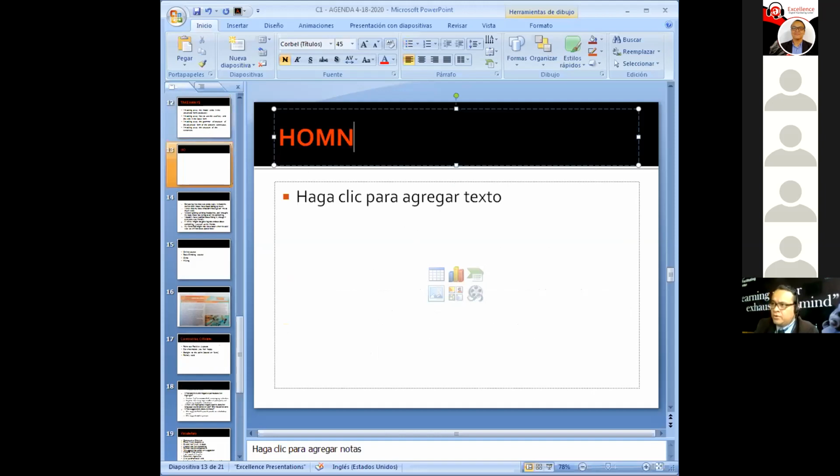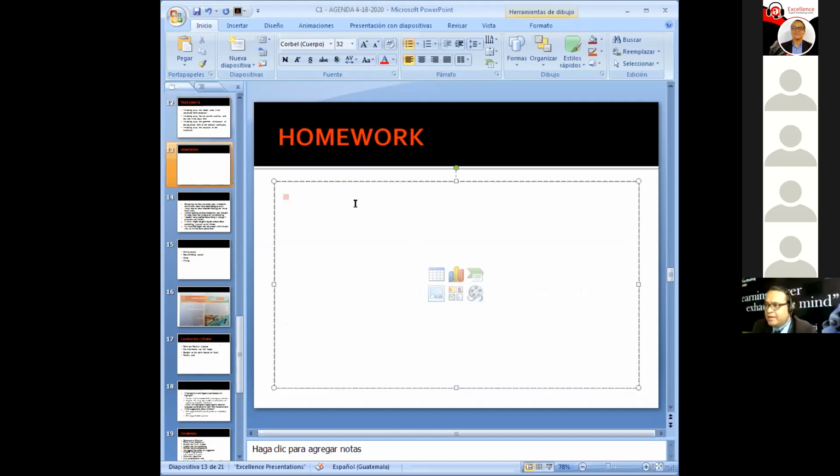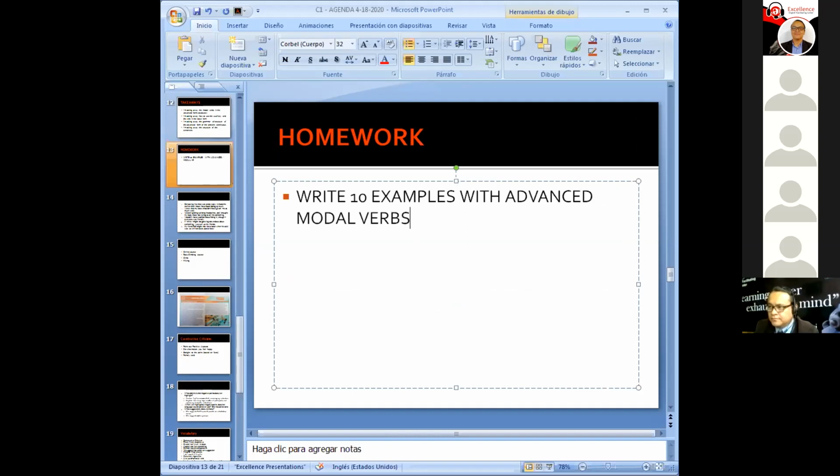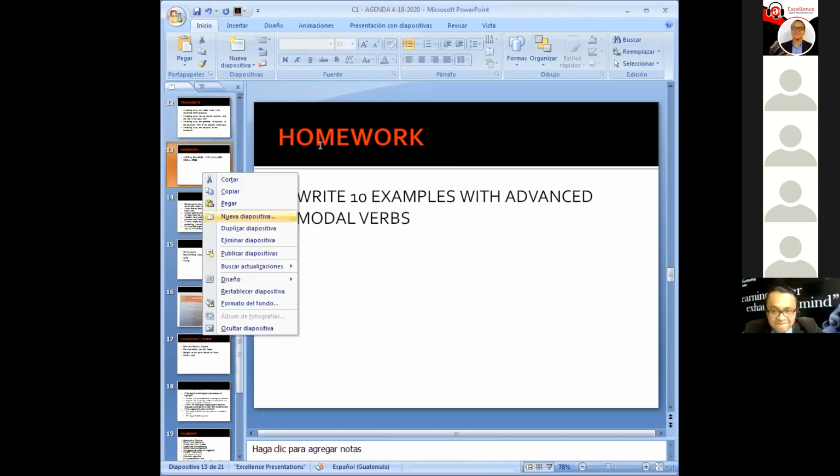Finally, homework for this Thursday. Ten examples with advanced modal verbs. You're going to make a lot more money with this English. The more you learn, the more you earn.